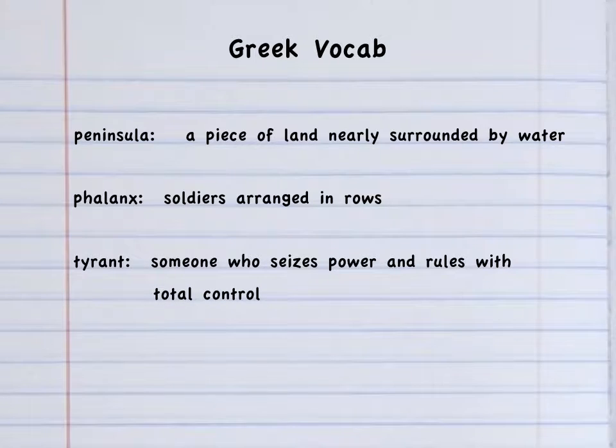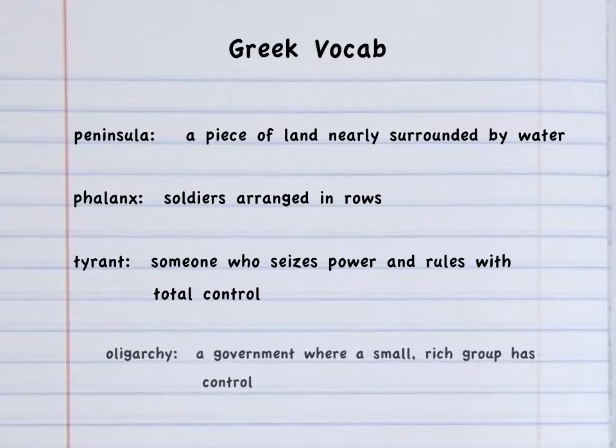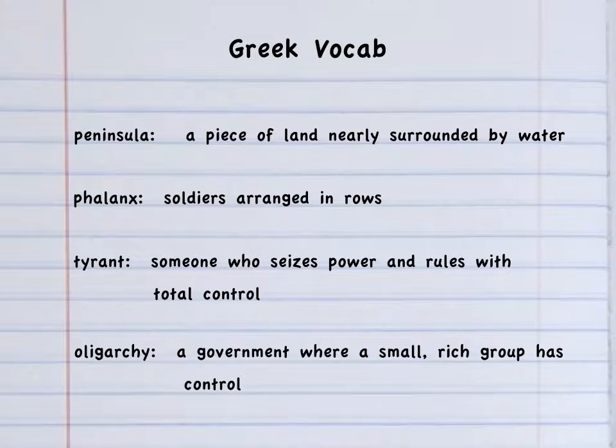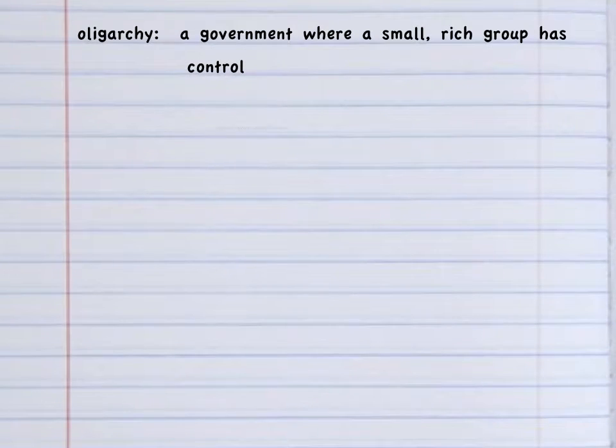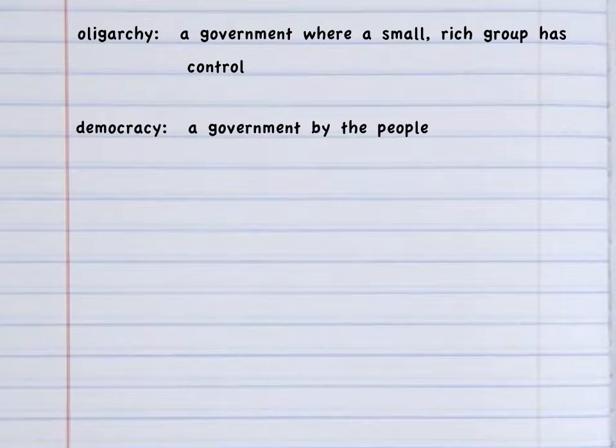A tyrant is somebody who seizes power and rules with complete control. An oligarchy is a government where a small, rich group has control. And a democracy is a government by the people. We'll, of course, be talking a lot about different government types as we study ancient Greece. We'll talk about monarchies, democracies, oligarchies.